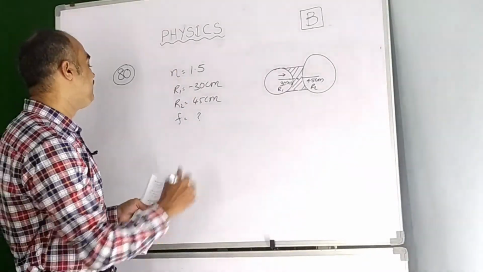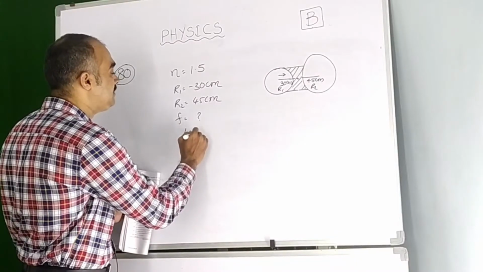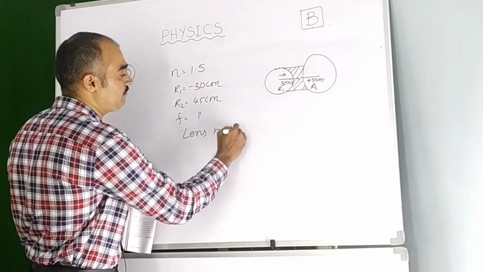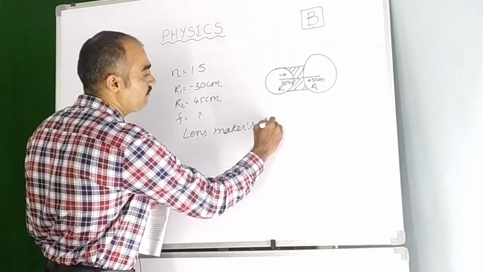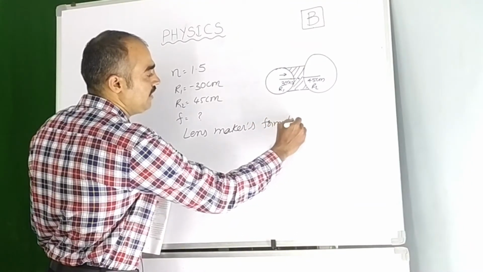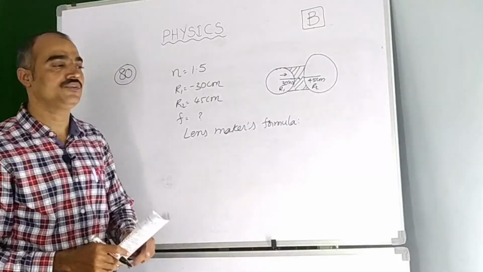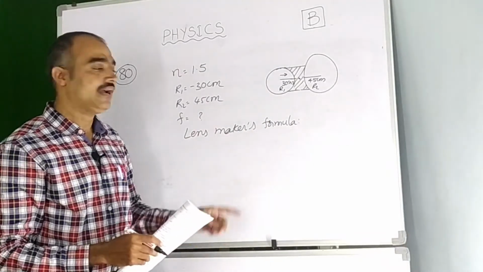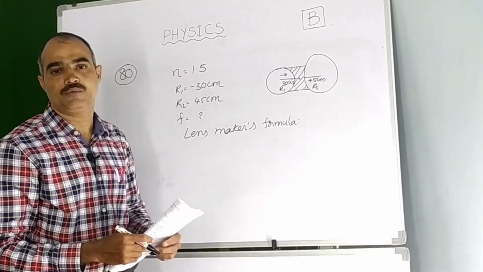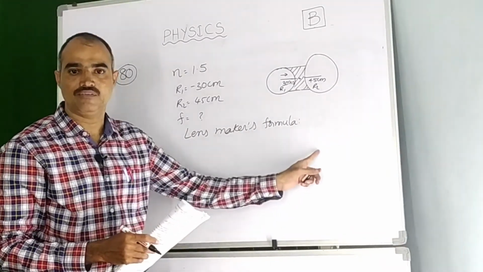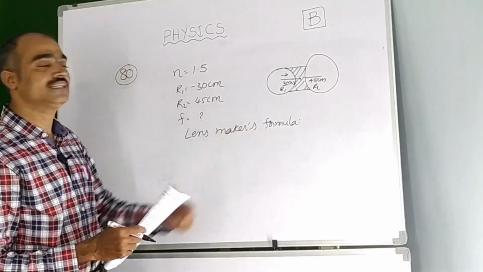Actually for that we need to use the lens maker's formula. Actually there are two formulas, children, we should not get confused. One is the lens formula, another one is the lens maker's formula. Lens formula is what? 1 by f equal to 1 by v minus 1 by u. But here we need to use the lens maker's formula.